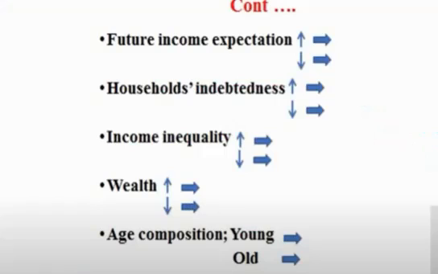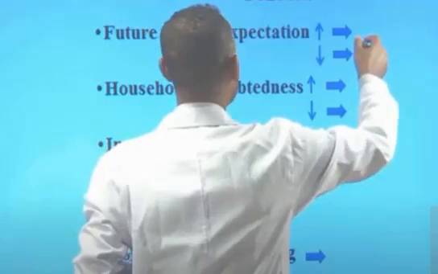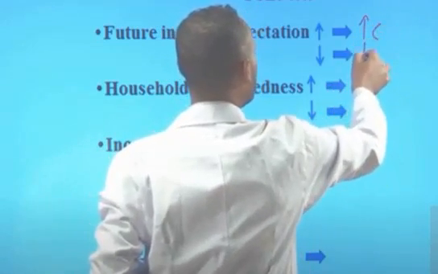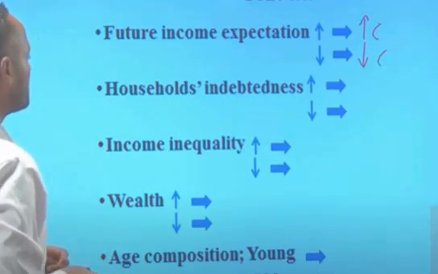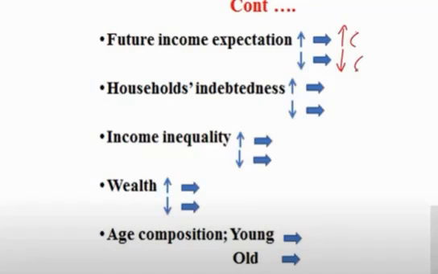Now let's see the other determinant, called future income expectation. If you expect higher income in the near future, then you will consume more now. So higher future income expectation induces consumption, and lower future income expectation reduces consumption. Households' indebtedness is another determinant. If households are more indebted, they will put their disposable income toward settling the debt, and their consumption will decline. And with the fall in households' indebtedness, the total consumption spending will increase.